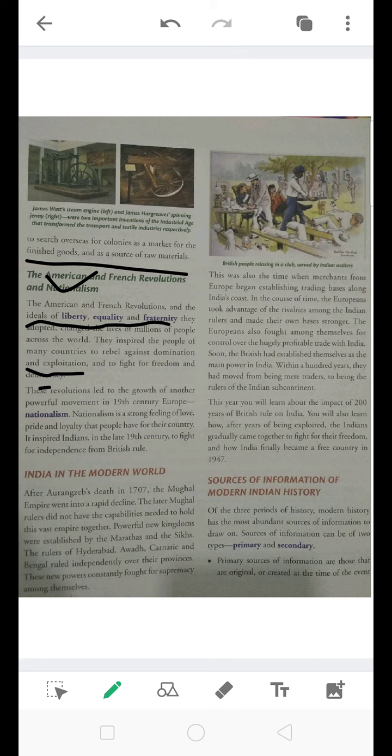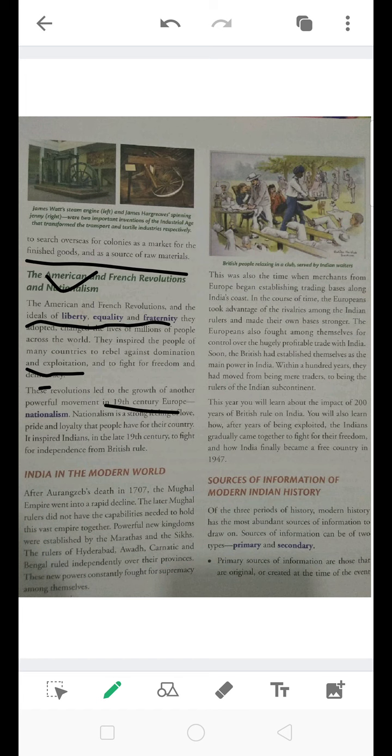These revolutions led to the growth of another powerful movement. Which revolutions? The American and the French Revolution. In America and in France, these revolutions took place, and they also led to the growth of another powerful movement in the 19th century Europe.